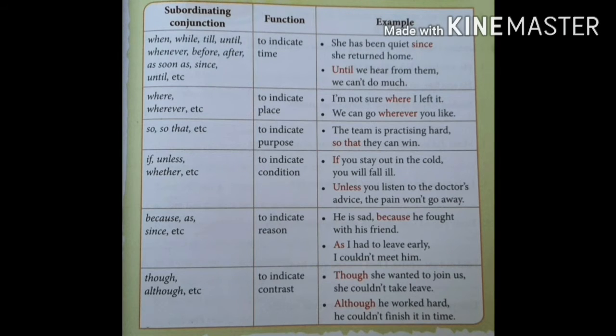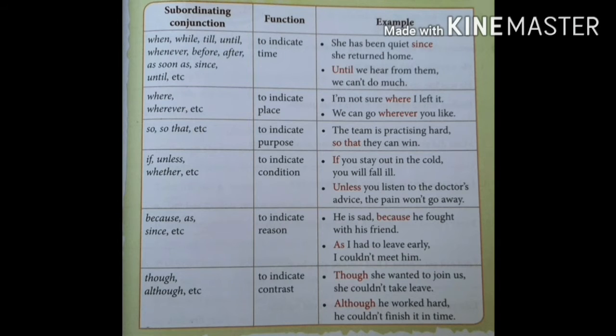Now we move to the next one. If, unless, whether, etc. These three are used to indicate conditions. For example, if you stay out in the cold, you will fall ill. In this sentence, they used if before the subordinate clause.